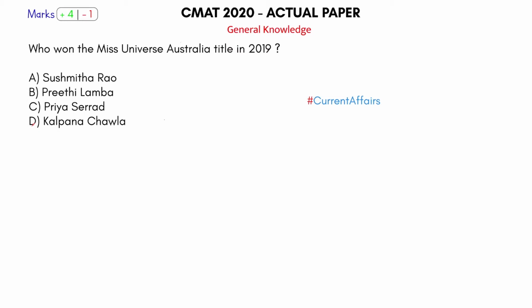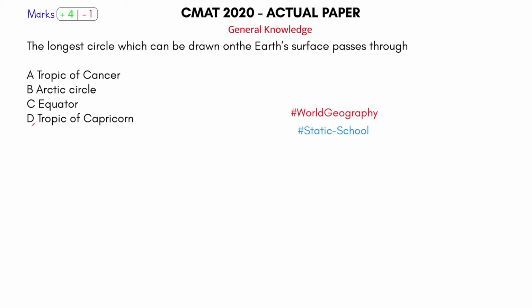Who won the Miss Universe Australia title in 2019? Clearly a question from current affairs. Happened in 2019, asking you in 2020. The answer for this is Priya. Priya Serrao won the Miss Universe Australia title in 2019.